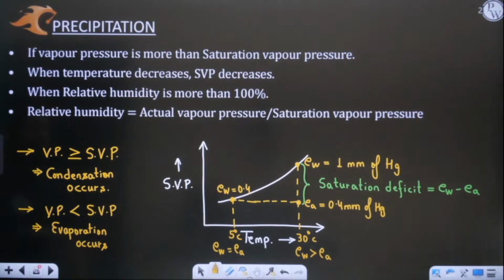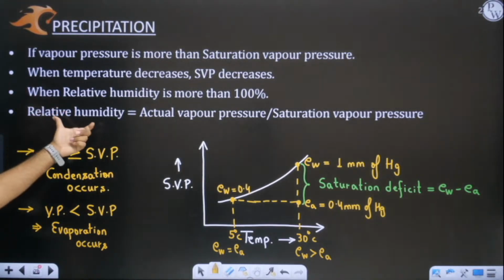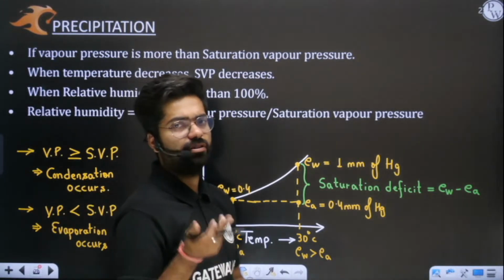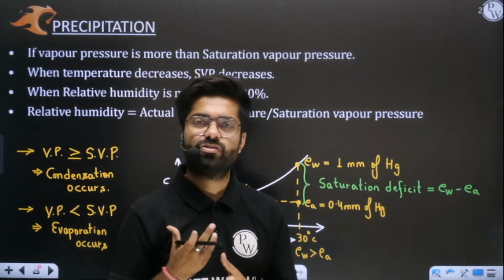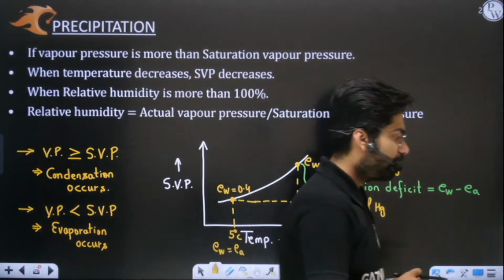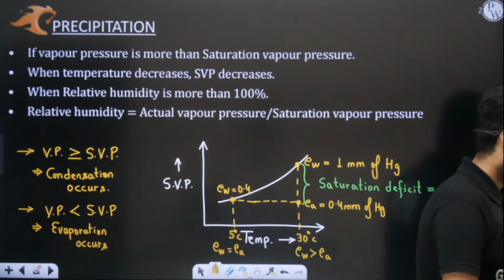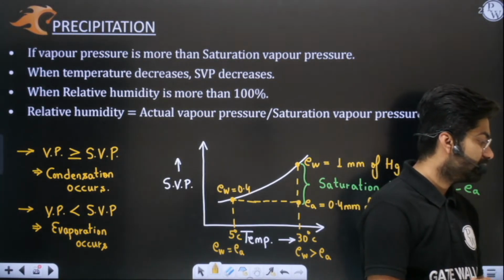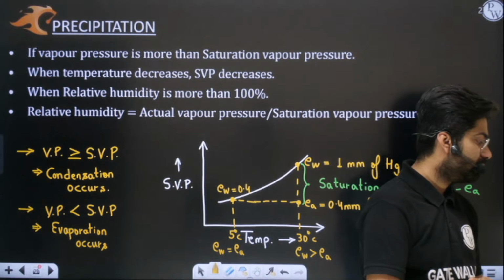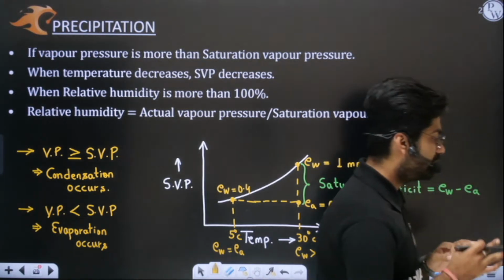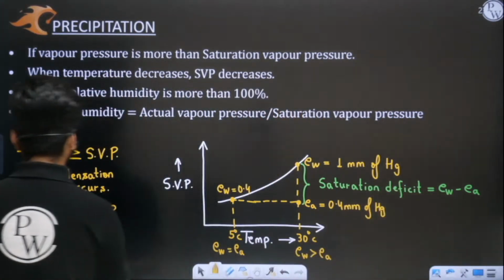Before moving further, let me also throw some light on the term humidity. Humidity simply is vapors only. If more is the amount of atmospheric moisture, we say the atmosphere is more humid. Yes or no? Perfect, absolutely correct. Decrease in saturation vapor pressure. Perfect. And more moisture. See, two very simple things. Absolutely correct.